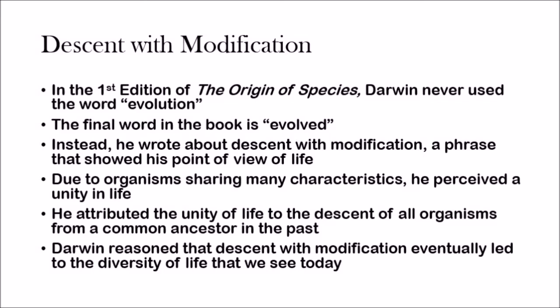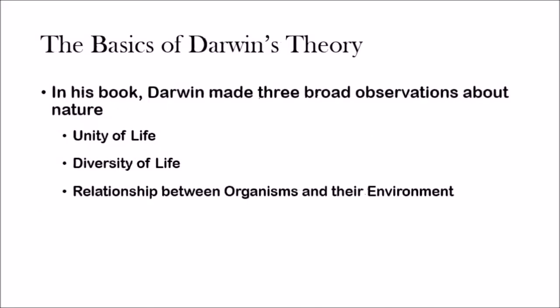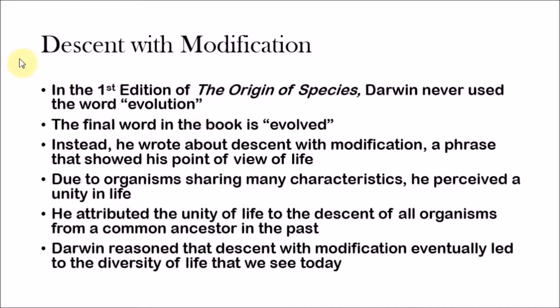He attributed the unity of life to the descent of all organisms from a common ancestor. Everything came from one single organism, and that's why all organisms tend to have similarities. He reasoned that although all these organisms came from that common ancestor, descent with modification is really why we have diversity. So the unity of life means that everything came from a common ancestor, and the diversity of life, the different traits among different organisms, is because of descent with modification.